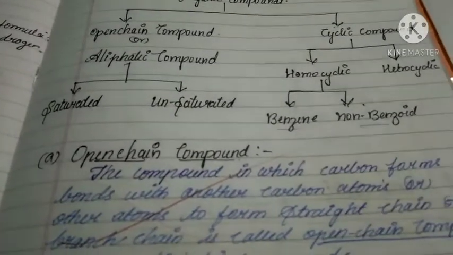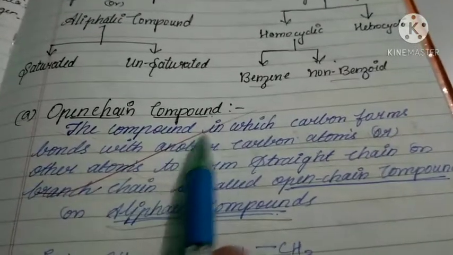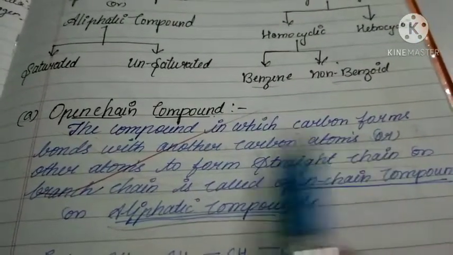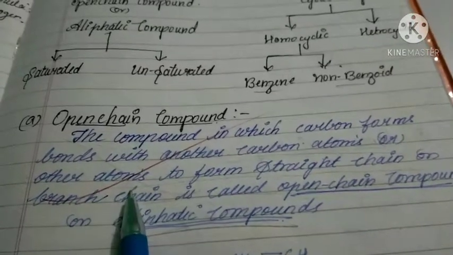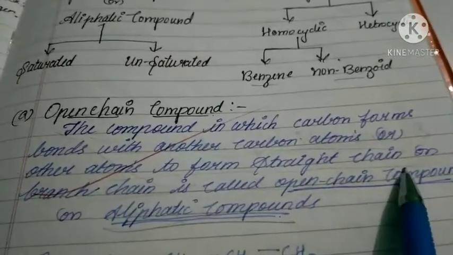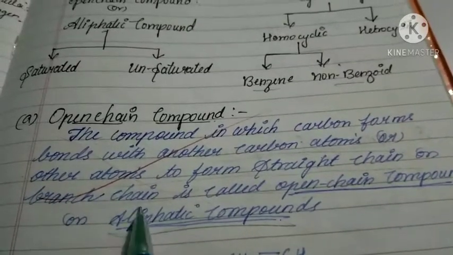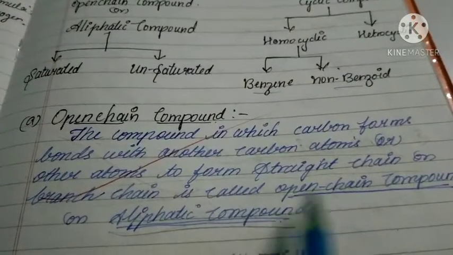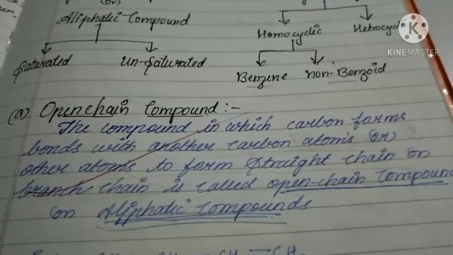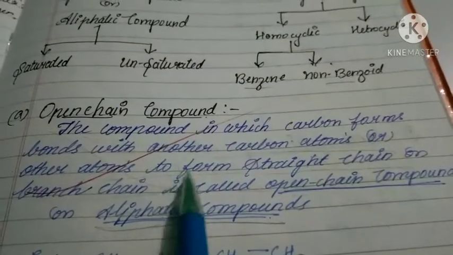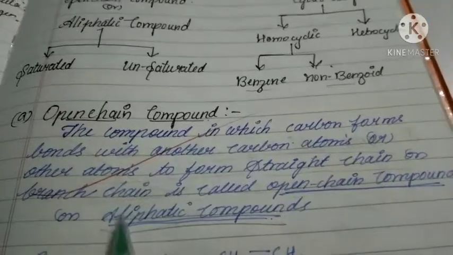First one, open chain compounds. See, the definition is what? The compounds in which carbon forms bonds with another carbon atom or other atoms to form a straight chain or branched chain is called open chain compounds or aliphatic compounds. That means carbon forms bonds with other carbon or other atoms to form chains or branches.